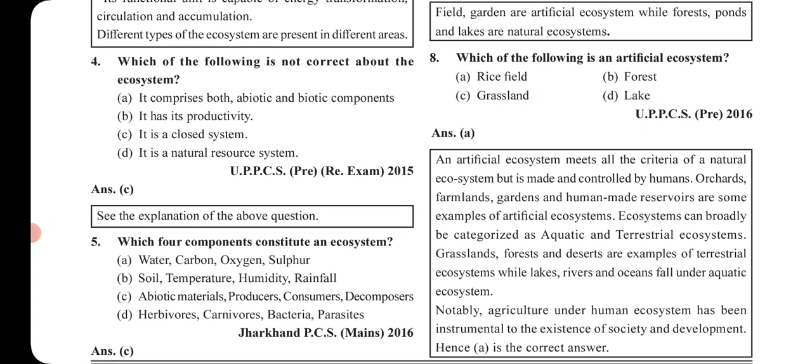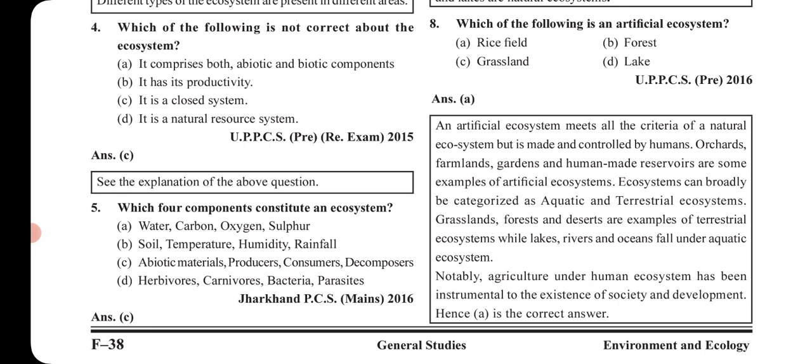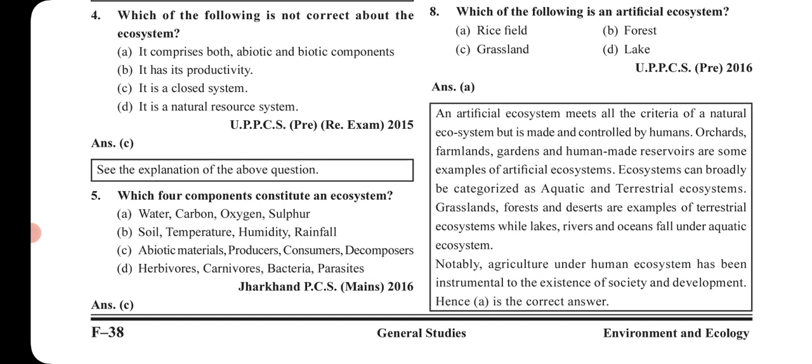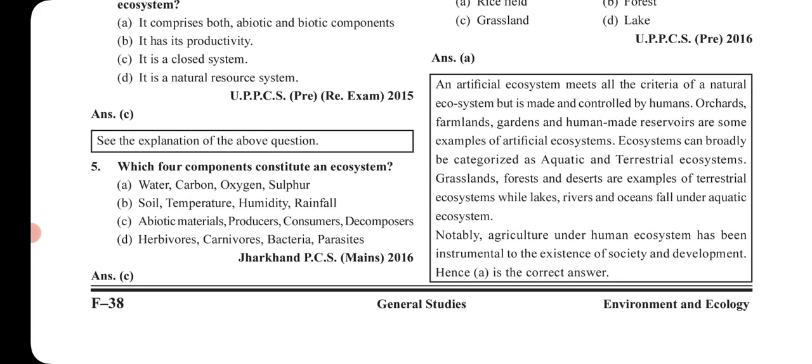Okay. Now the next question, which four components constitute an ecosystem? Now when we are discussing these questions, so here we are getting a great clarity of this topic of ecosystem and ecology. So when you are solving the questions, then definitely you get a deeper insight into the topic. So that is beneficial for our exam. So next is which four components constitute an ecosystem? So यहाँ पे you can see the answer is C. It is abiotic materials, producers, consumers and decomposers.